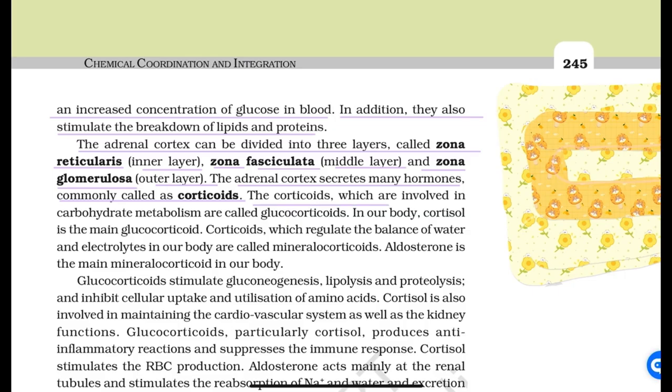The corticoids which are involved in carbohydrate metabolism are called glucocorticoids. In our body, cortisol is the main glucocorticoid. The corticoids which regulate the balance of water and electrolytes in our body are called mineralocorticoids. Aldosterone is the main mineralocorticoid in our body.